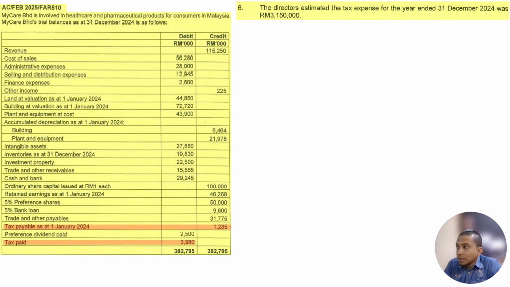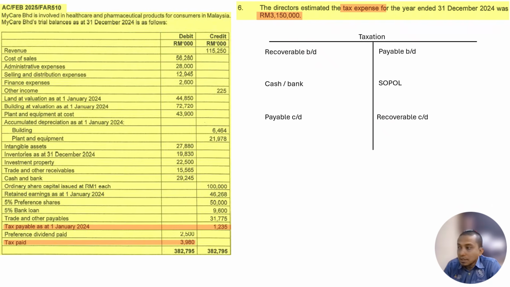The director estimates the tax expense for the year ended 31st December 2024 was 3,150,000. Okay, in order for us to do tax, I prefer you do it in this T account. This is the format of tax. Again, taxation is an expense, so that's why it is on the debit side and the SOPL is on the credit side because we want to close on the credit side. Recoverable is an asset, that's why debit side. Payable is a liability, that's why it's on the credit side.